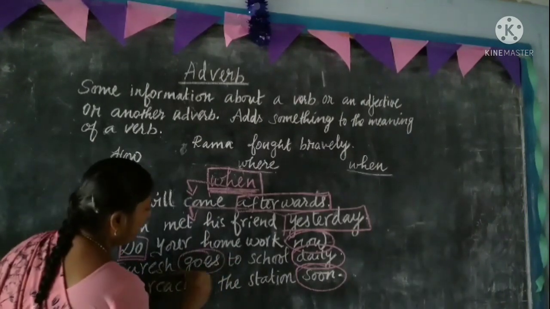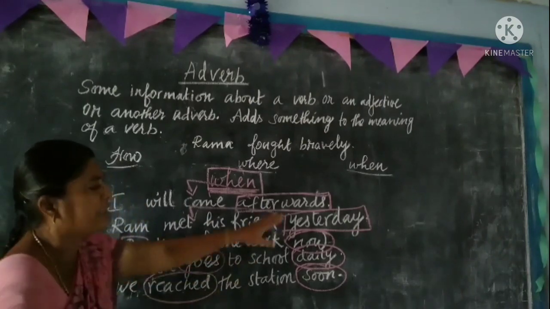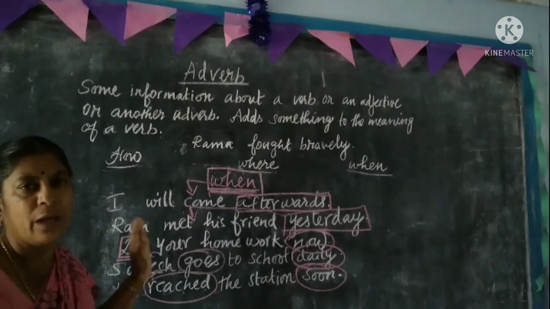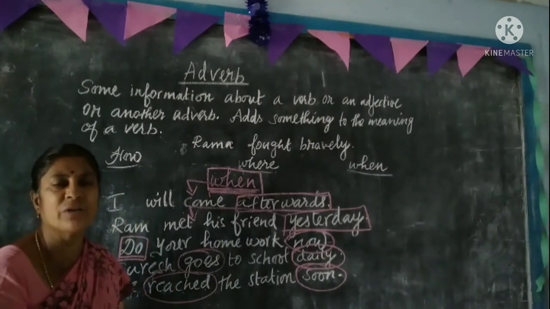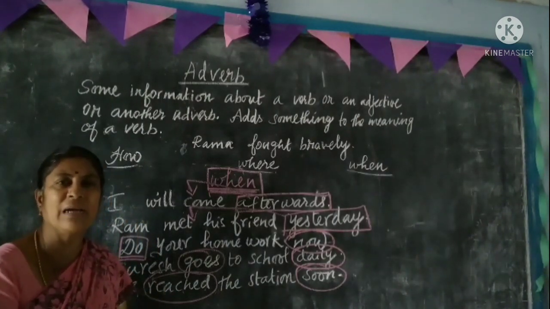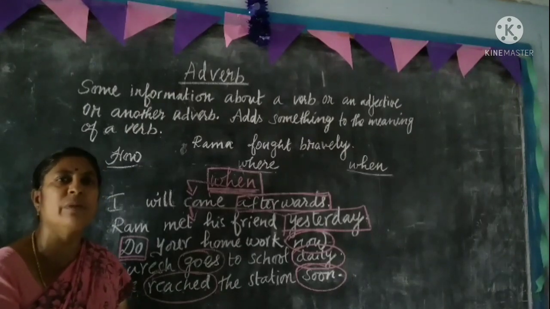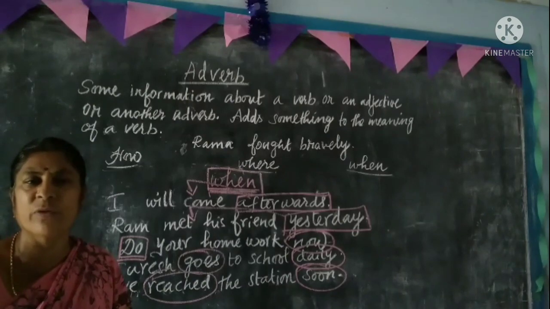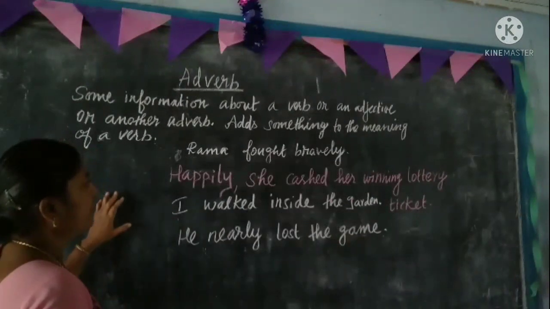Soon is about reach. So all these adverbs give additional information to the verb, or add something to the meaning of the verb.